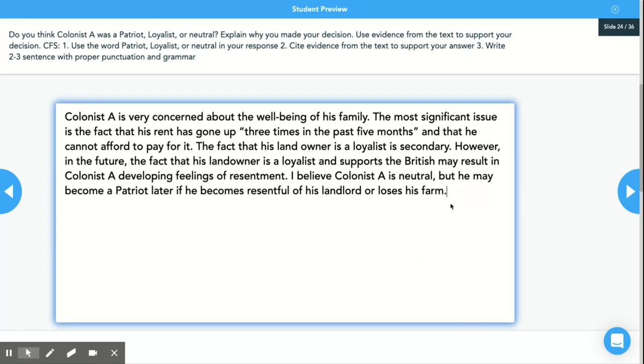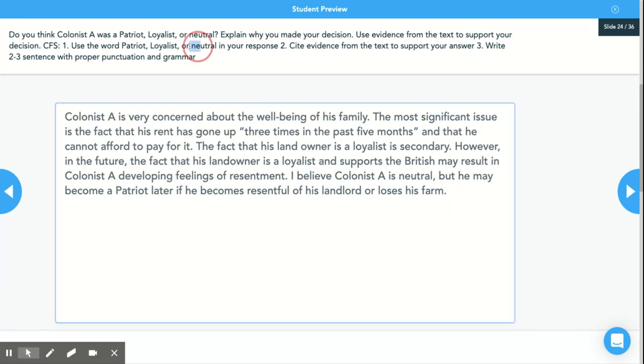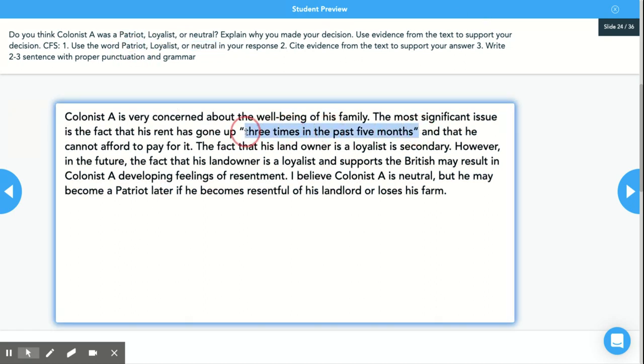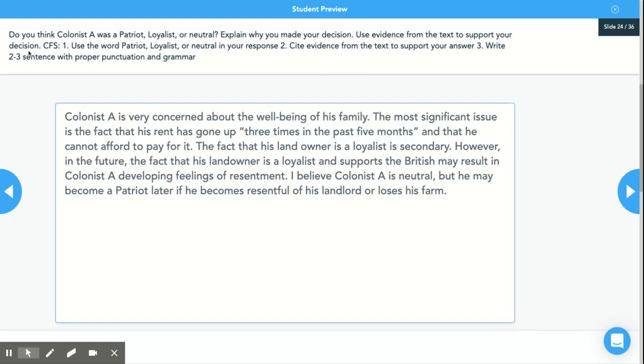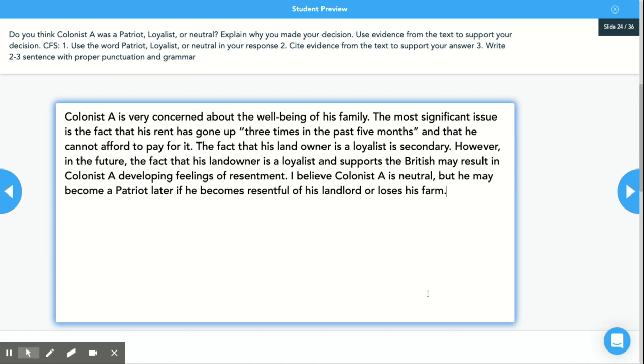Great, and let's check the CFS. I used the word neutral, and I also said he might become a patriot in my response. I cited evidence from the text, and I wrote at least 2 to 3 sentences with proper punctuation and grammar. Great. So for the next 4 colonists, you'll read a little bit about them. Make sure you highlight the clues that tell you whether you think they were a patriot, loyalist, or neutral. And then you'll explain why in at least 2 to 3 sentences, and make sure you have at least 1 quote from the text. Good luck.